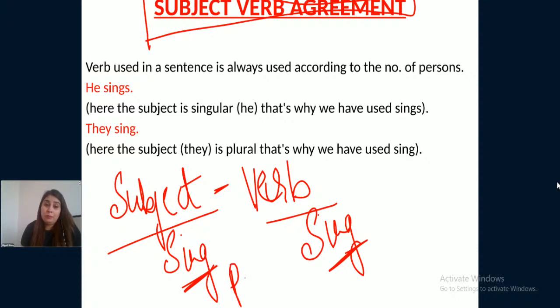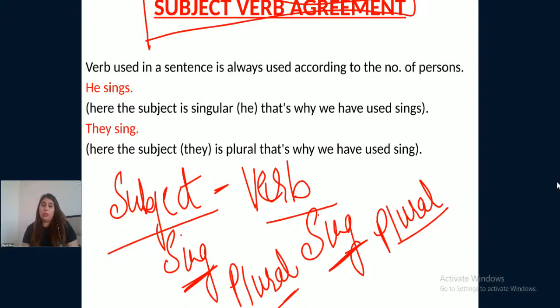And if your subject of the sentence is plural, then your verb is also plural. What I said, if the subject of the given sentence is singular, your verb is also singular. If the subject of the given sentence is plural, your verb is also plural.